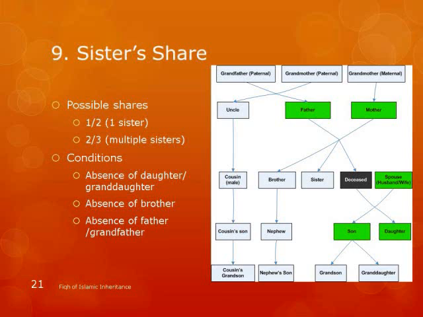Father is a powerful man, son is a powerful man. These 2 people, you just look at it. If father and son are present, who all do they block? They block 1, 2, 3, 4, 5, 6, 7, 8, 9, 10, 11, 12, 13. 13 relatives get blocked. Basically everything which is white in color, they get blocked. But if you have just son, not father, then probably these people are still eligible, right?